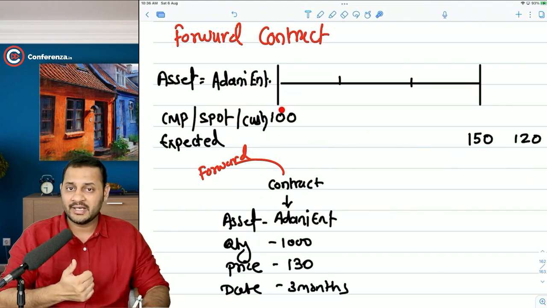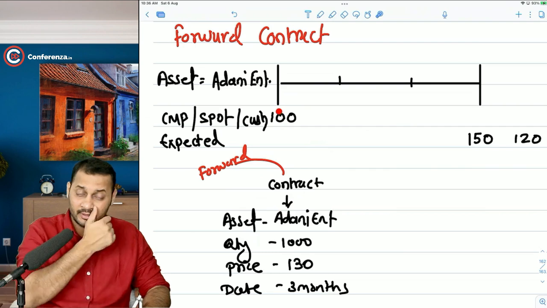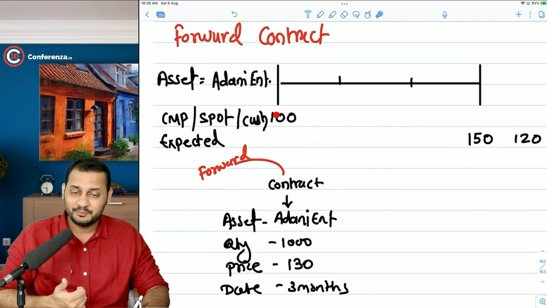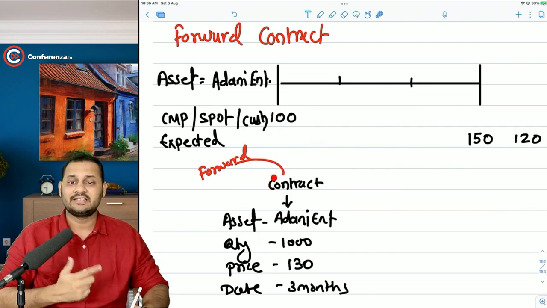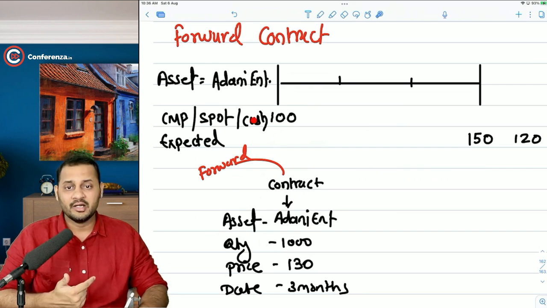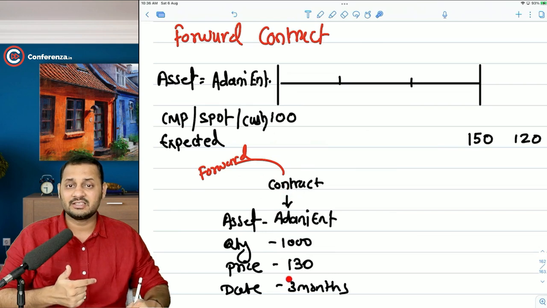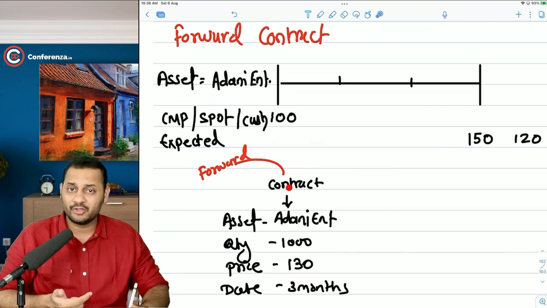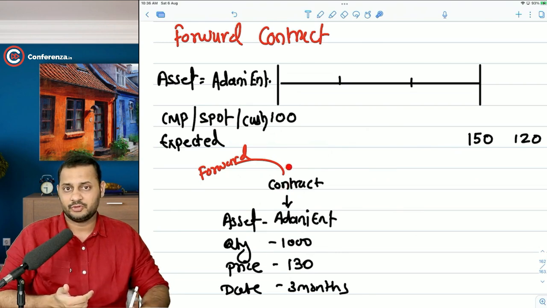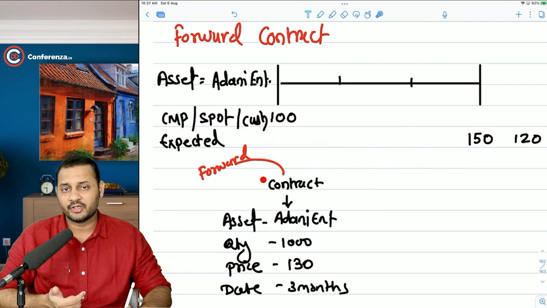These shares that you buy in the spot market last forever unless and until you sell the shares or the company gets shut down. Okay. That is the major difference. Then second thing, you own the shares here, you do not own the shares here. You pay 100 rupees today right away when you buy the share. You don't have to pay 100 rupees or 130 rupees when you buy the contract. It is just a price at which you have decided to buy, not buying, decided to buy. So you don't have to pay anything today in the forward contract.